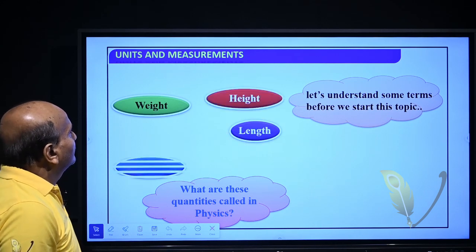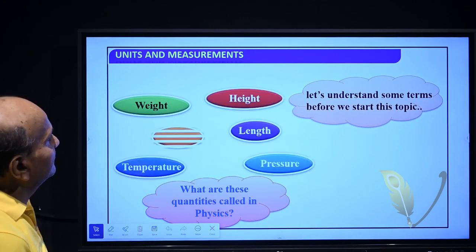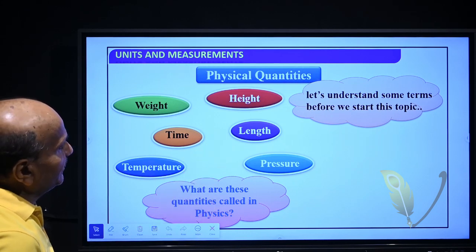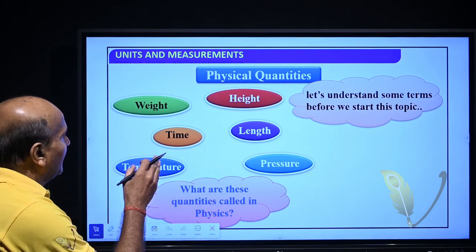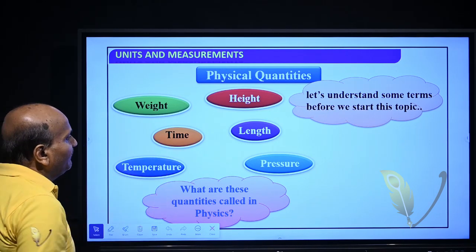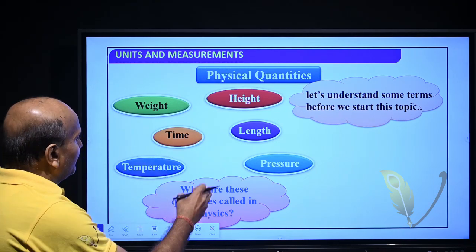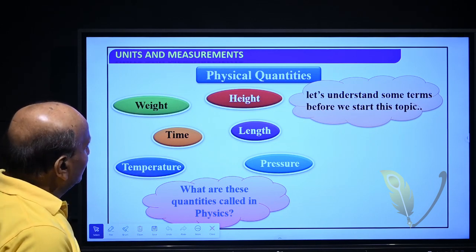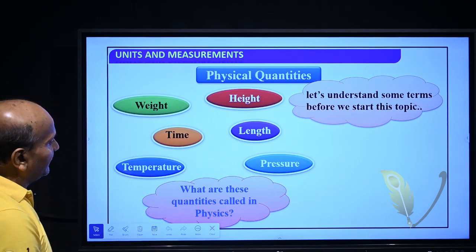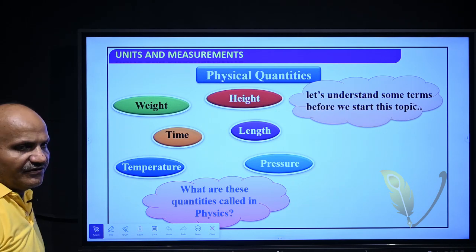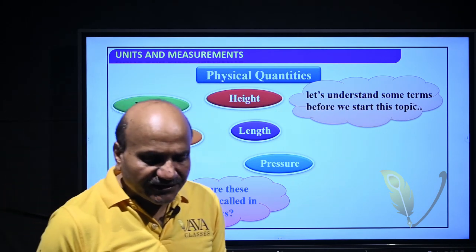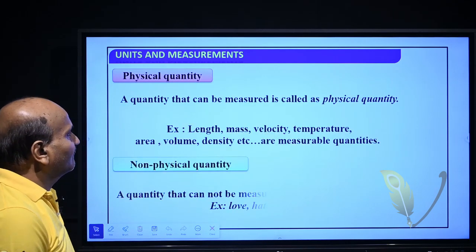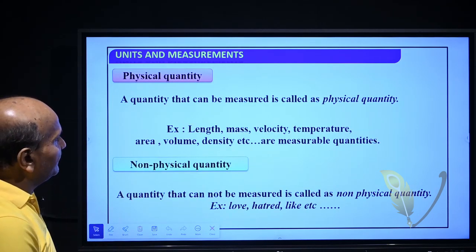So units and measurements. Let us understand some terms before we start this topic: weight, height, length, time, temperature, pressure, volume, velocity, acceleration, force. What are these quantities called in physics? These quantities are called physical quantities.